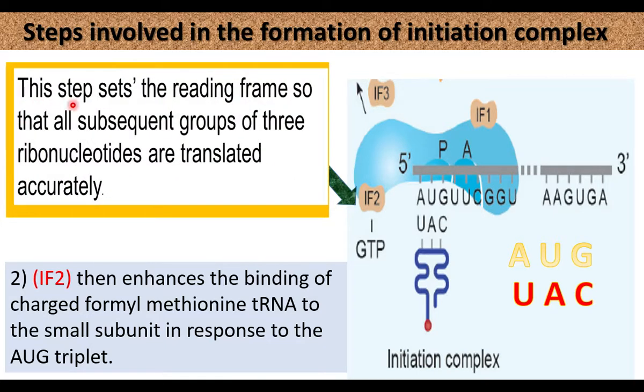The formation of the initiation complex sets the reading frame, so that all subsequent groups of three ribonucleotides are translated accurately. The reading frame is fixed, so the next mRNA nucleotides are translated accurately.